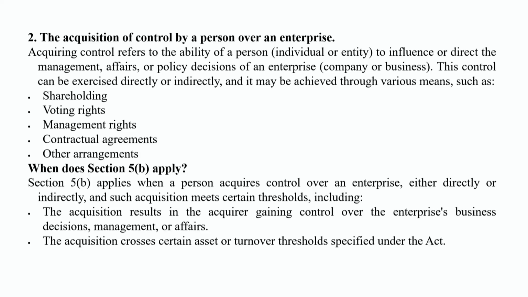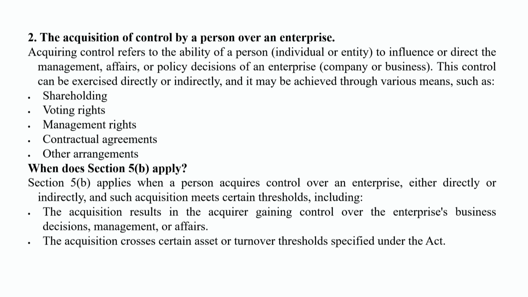So the nature of combination must be of three types. First, acquisition, which we have discussed. The second is the acquisition of control by a person or an enterprise.